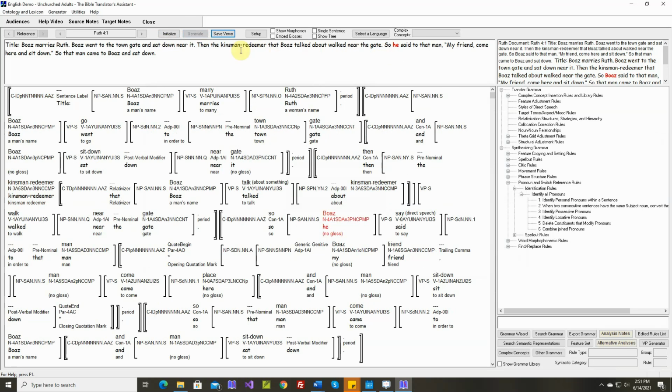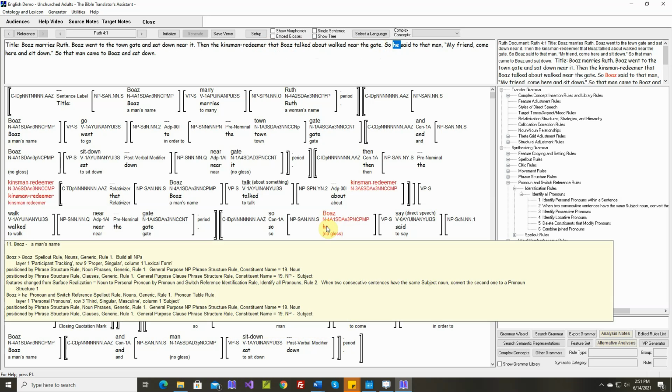Okay. Then the kinsman redeemer that Boaz talked about walked near the gate. So he said to that man, okay, this he. This isn't good, because there's an intervening noun, Boaz. If we look here, he, features change from surface realization equals noun to personal pronoun by rule number 2, structure 1 again.